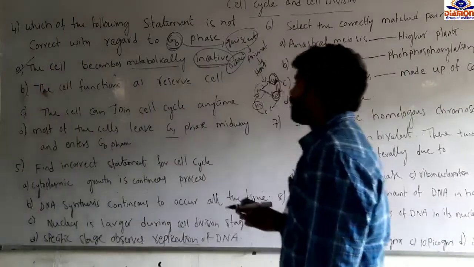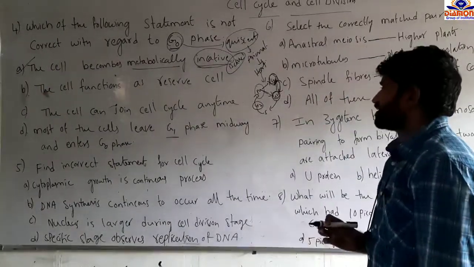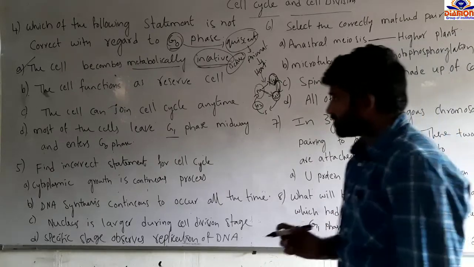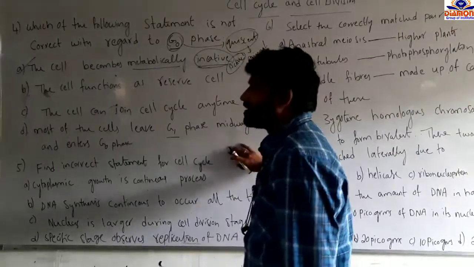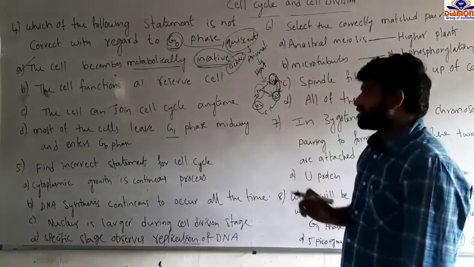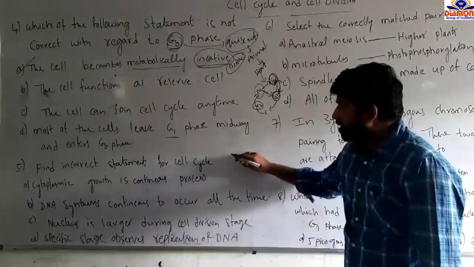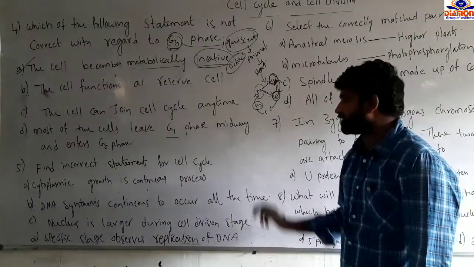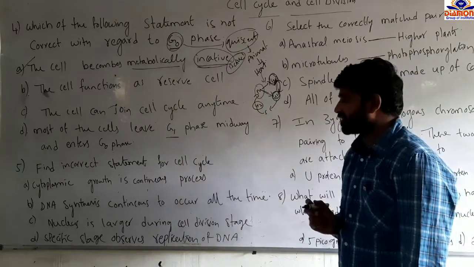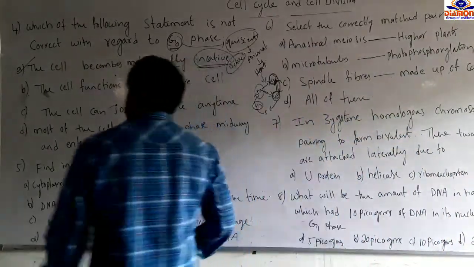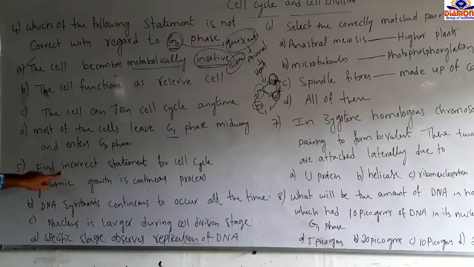Next question, find the correct statement for the cell cycle. Cell cycle means a sequential arrangement of cell growth and the duplication of DNA and cell organelles, and then forming two daughter cells from the single parental cell. That's called the cell cycle. Otherwise, we have to find the incorrect statement of the cell cycle.